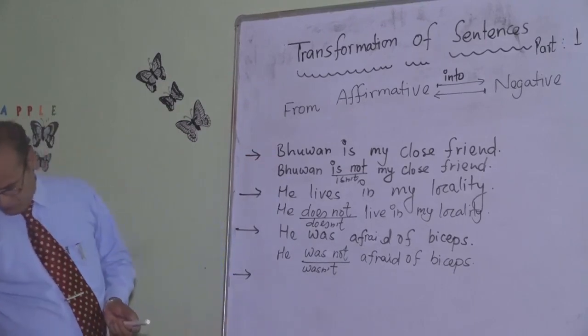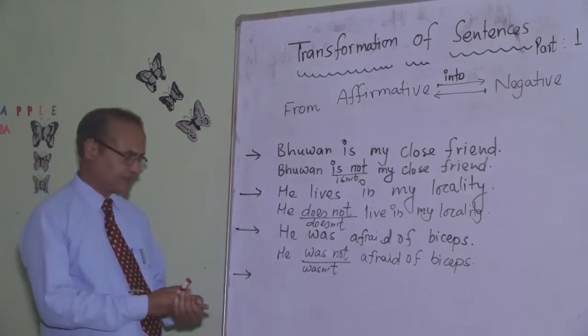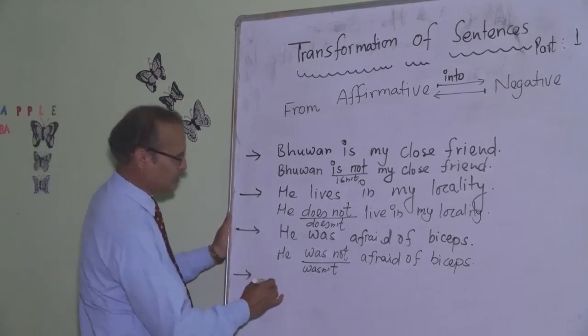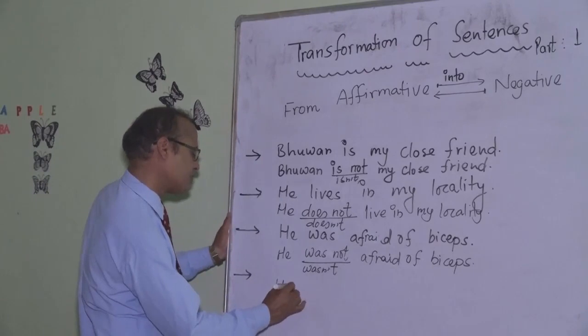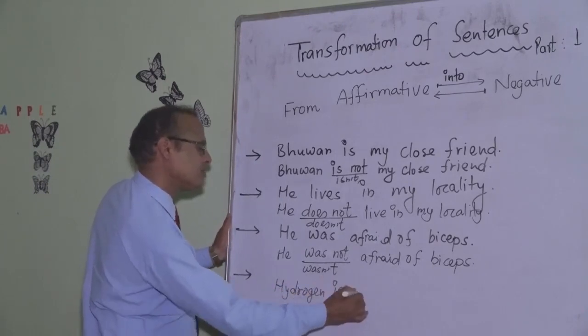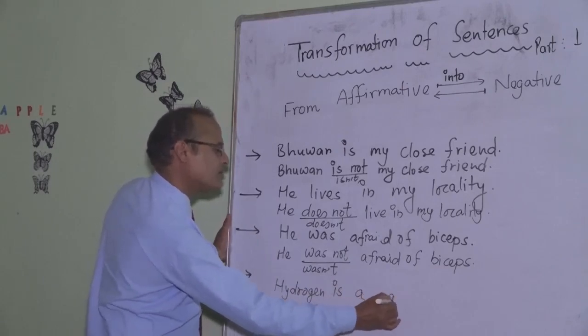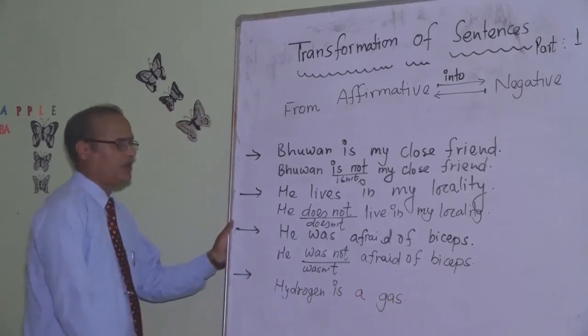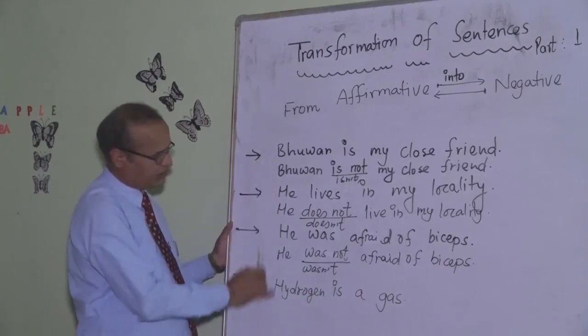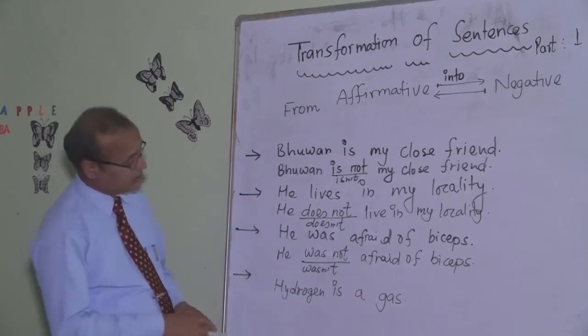Now let me go through some other examples. Hydrogen is a gas. Let's check the sentence number 1 and this one.